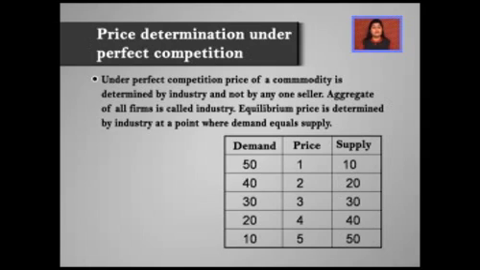Where the two get equal, we get the equilibrium price. It's very clearly shown in the table below. The demand goes down as price goes up, and supply and price show a positive relationship. At equilibrium price 3, both demand and supply are equating with each other, that is, both are placed at the level 30.